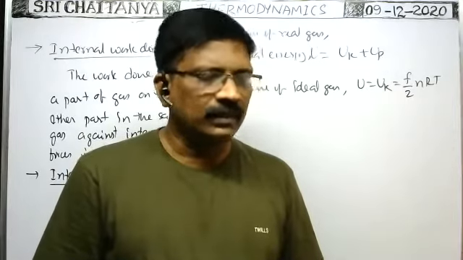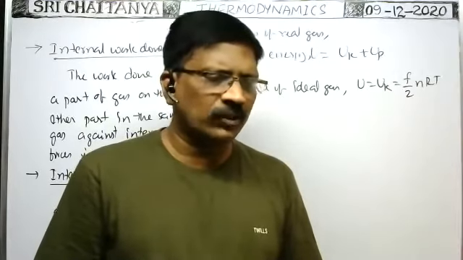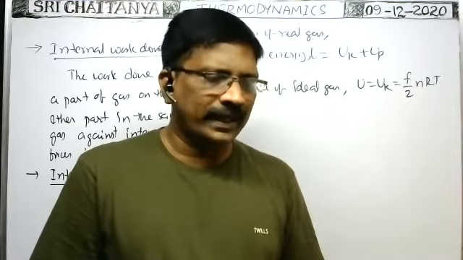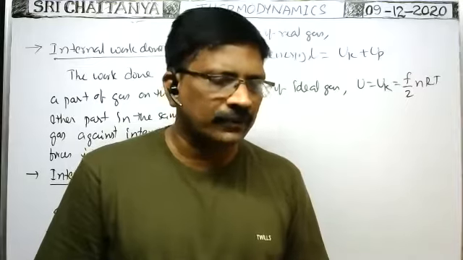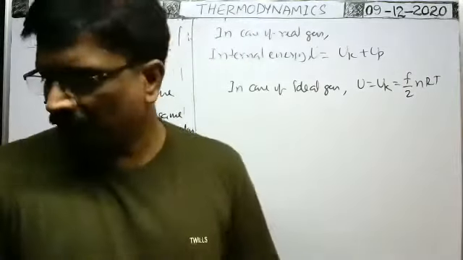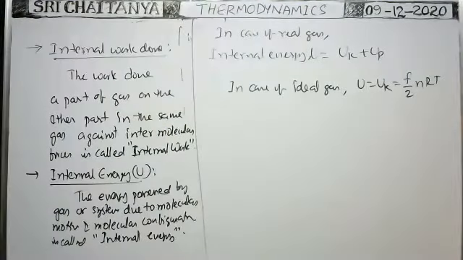10 to the power of minus 7. 1 joule is equal to 10 to the power of minus 7 or 10 to the power of 7? 1 joule is equal to how many erg? Yeah, 10 to the power of 7. 1 joule is equal to 10 to the power of 7 erg. Okay, this is the internal energy.